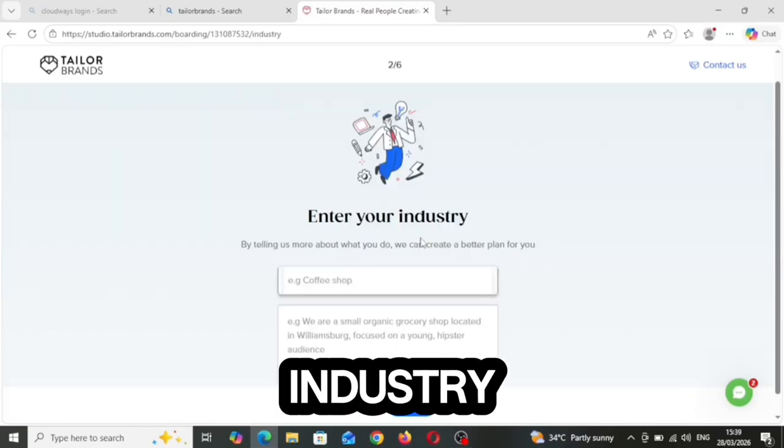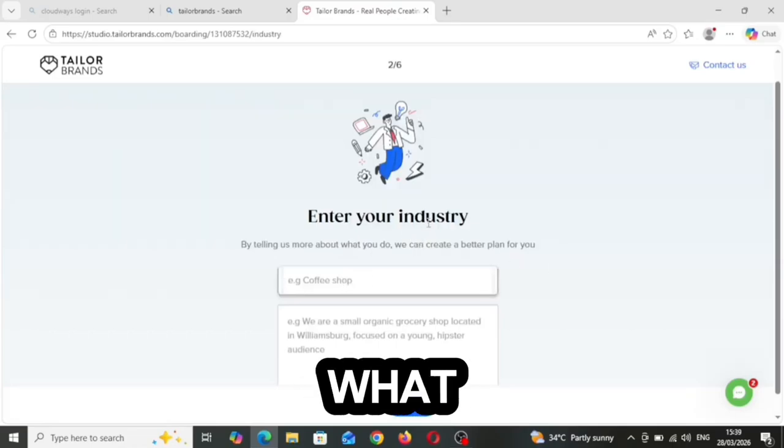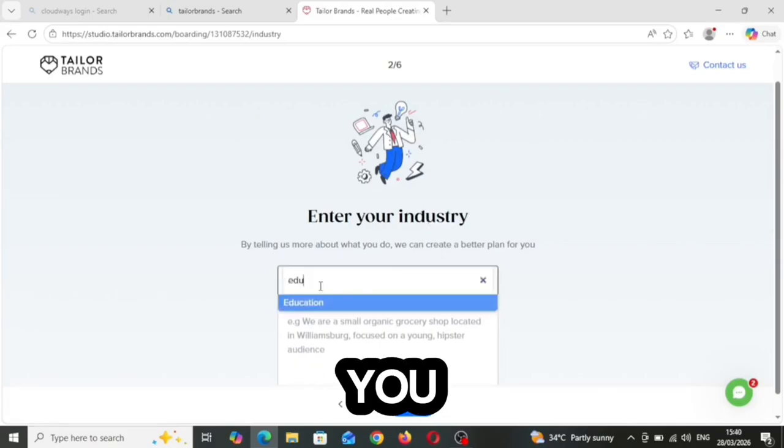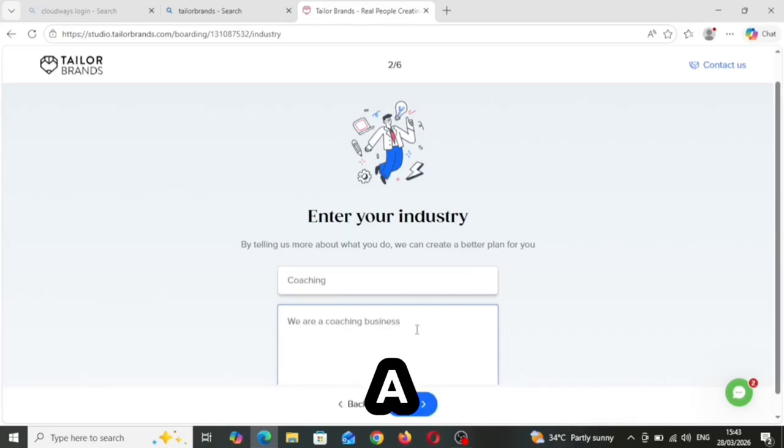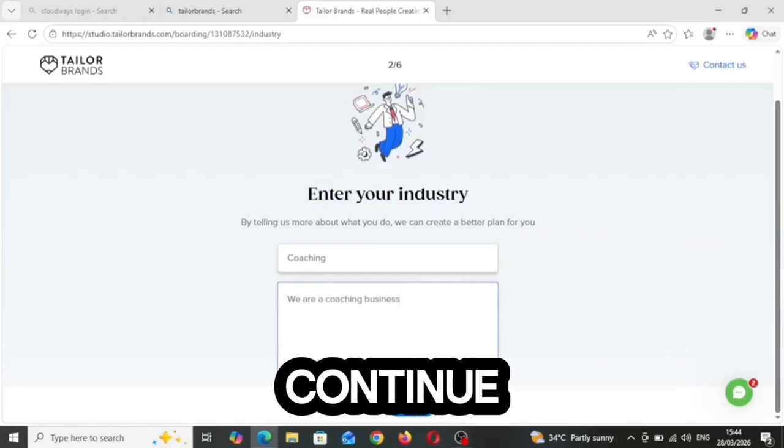Now it says, enter your industry. By telling us more about what you do, we can create a better plan for you. Let's assume you are a coach. I'm not going to go into the details, so I'll just say we are a coaching business. You tell them whatever you do and describe it, following the example you saw. Then after that, you click on continue.